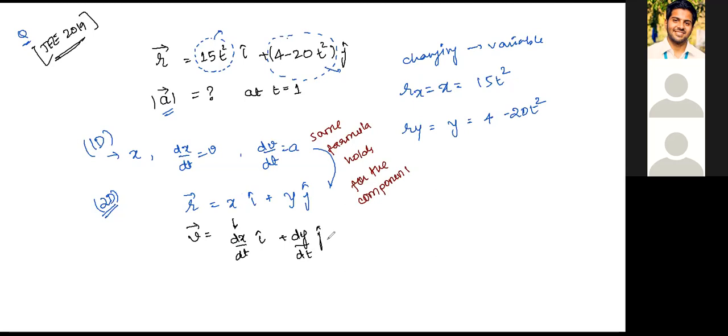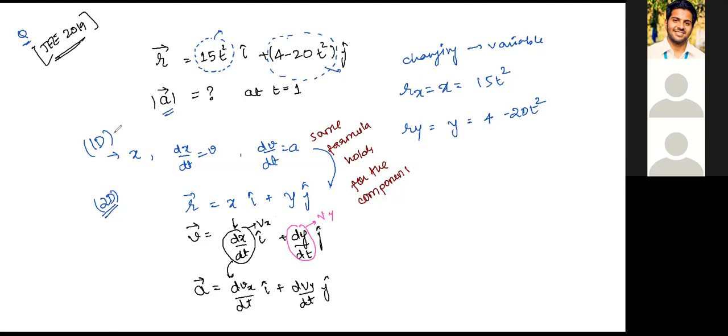Similarly here, acceleration will be equal to dvx by dt, let us call this x component as vx, so dvx by dt i cap plus dvy by dt j cap, where let us call this vy or y component of velocity, right?